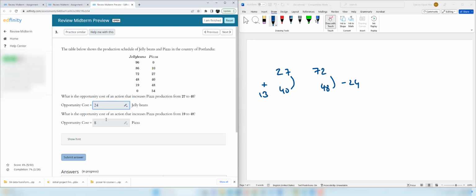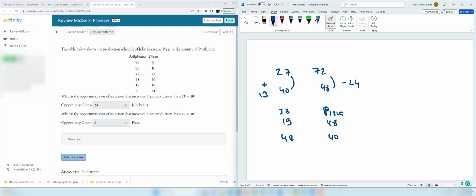The next question has a typo in it. It should be, what is the opportunity cost of an action that increases jelly bean production from 19 to 48? So this is jelly beans, this is pizza. At 19 we have 48 units of pizza. At 48 we have 40 units of pizza. So in order to increase jelly bean production, we give up 8 pizzas. Therefore the right answer is 8.